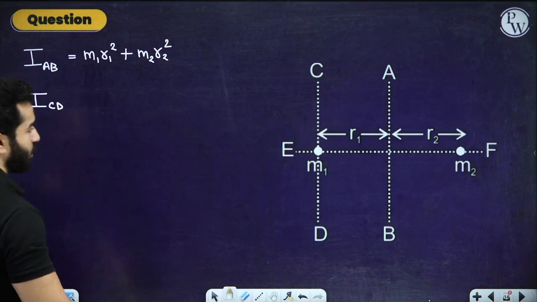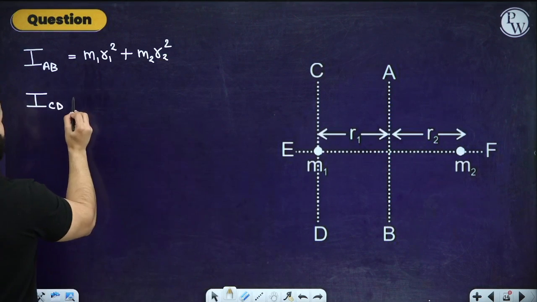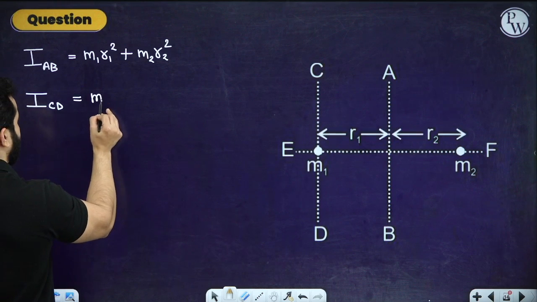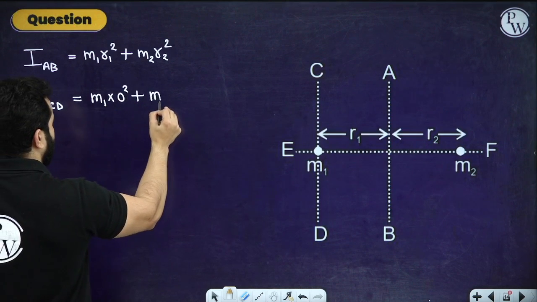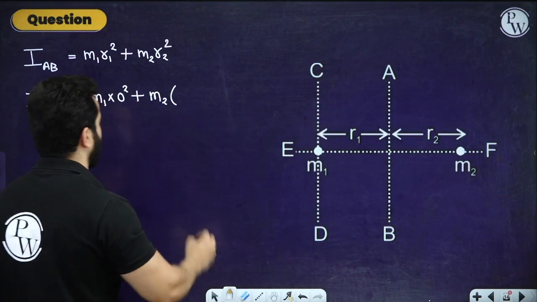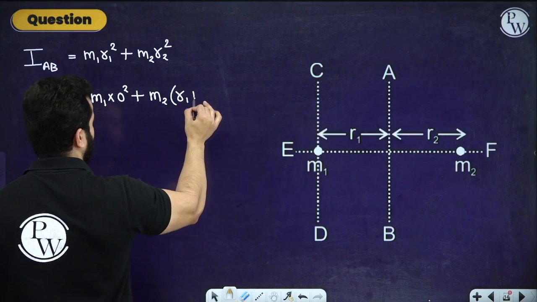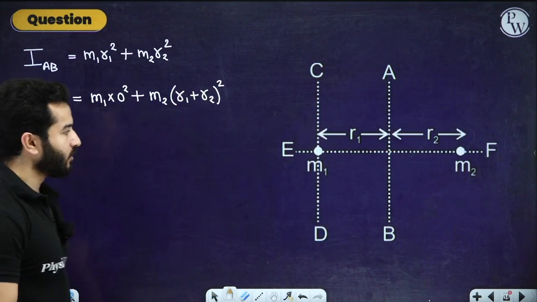The moment of inertia about CD is going to be, what is going to be the moment of inertia of m1? We are going to write m1 times square of 0 plus m2 times, now the distance of m2 from CD is actually r1 plus r2. So I'm going to write r1 plus r2 square of this, right?